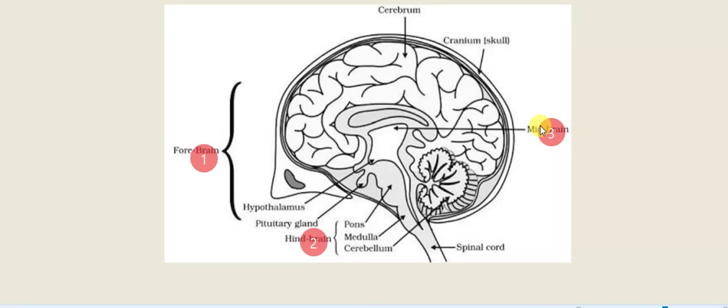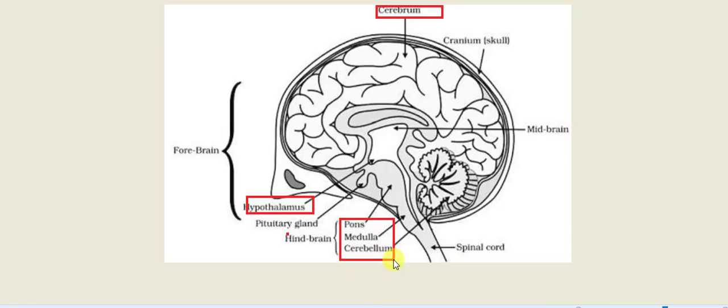And the forebrain has different parts. That is cerebrum, this is cerebrum, it is a part of forebrain. Then second is hypothalamus. Midbrain and forebrain are present in the front part. Then second, what we have seen, that is midbrain, it is present in the middle, and third is hindbrain. Hindbrain has also three parts, that is pons, medulla and cerebellum.